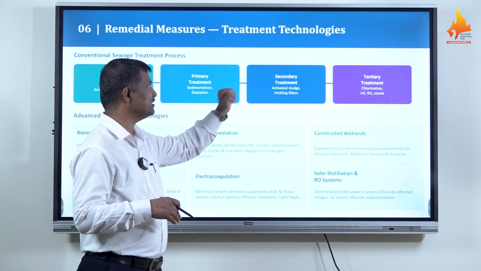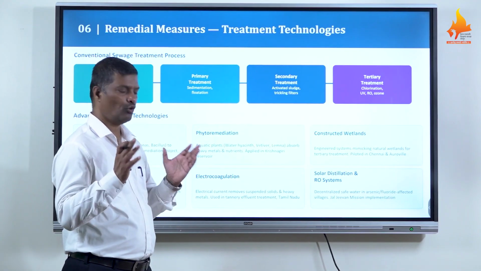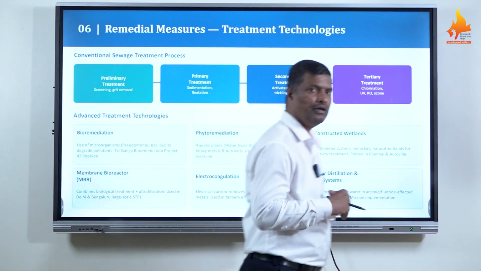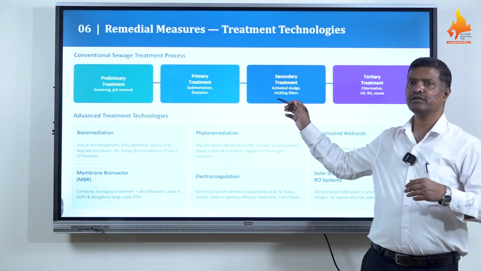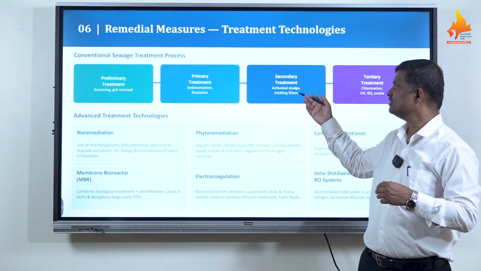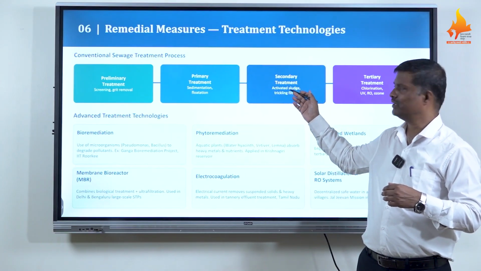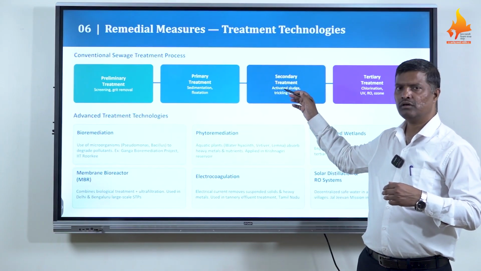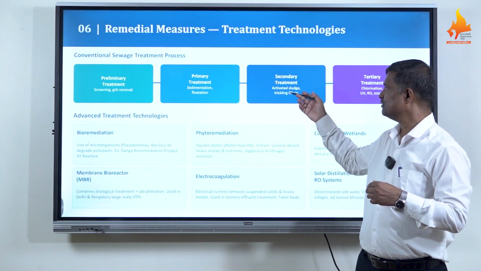Then you think about secondary treatment. Heavy sludge is there, heavy water contaminants are there. So in case of secondary treatment, activated sludge method, trickling filter, and many such biological methods are there. Secondary treatment is a biological method of wastewater treatment. Such biological treatments are useful in treating the water.